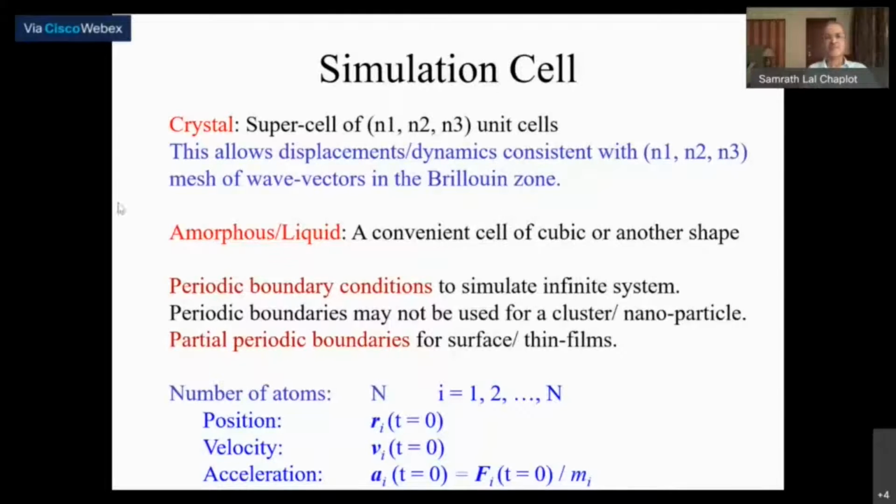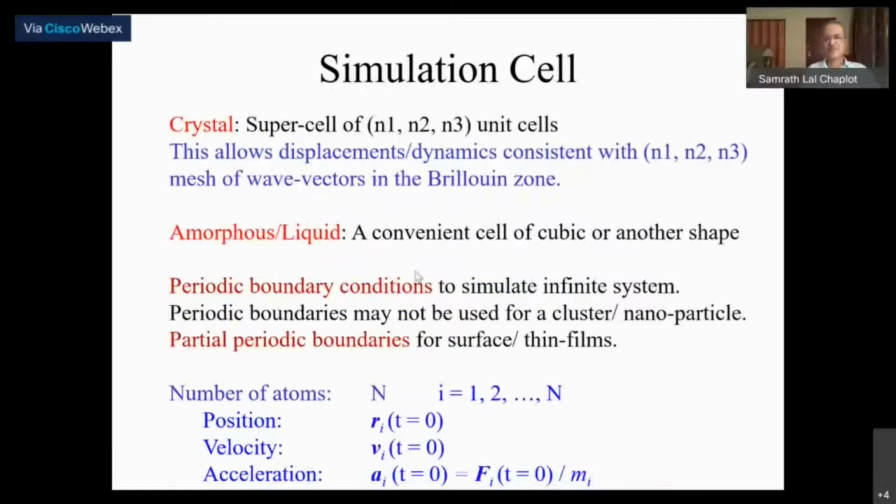For an amorphous structure or a liquid, you can use any convenient cell. You can start with an equivalent crystal cell and then heat it up, melt it at very high temperature, and then cool it down to get an amorphous structure. That's a normal method that one uses.